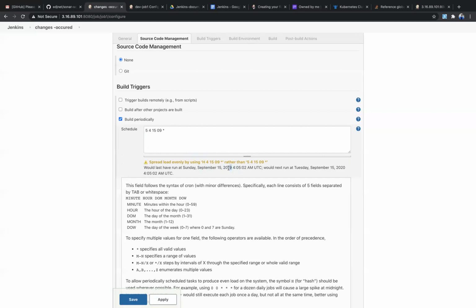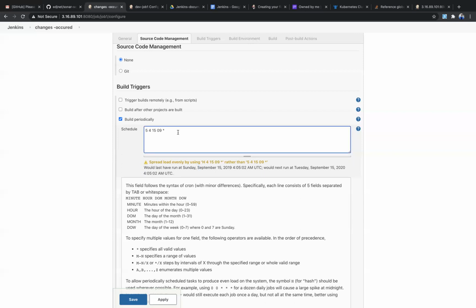This is wrong time. Obviously, it is going to trigger in 2020 only. Oh, sorry. Here's the main time, exact time, UTC. But you need to remember this is UTC time. You have to give it based on your IST time. So this build is going to trigger at 4 a.m., 5th minute, 2 seconds. Don't worry about the seconds. So it will become like that.